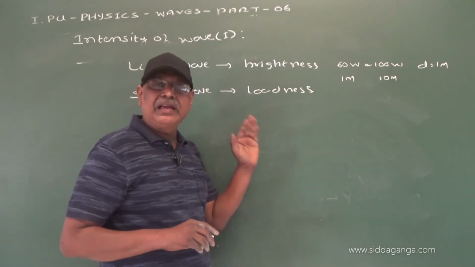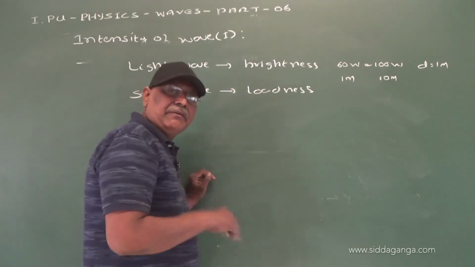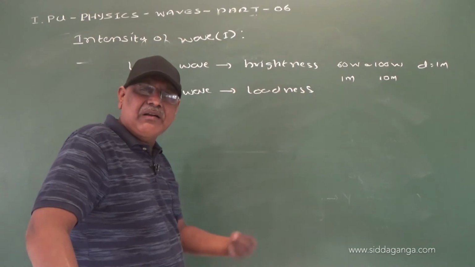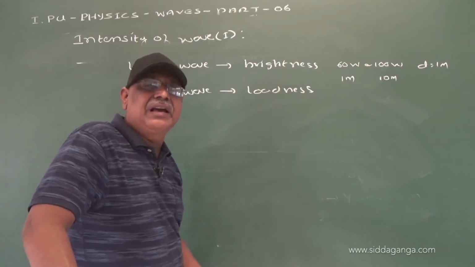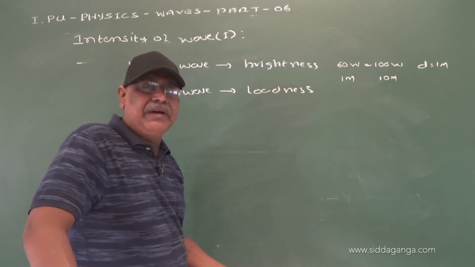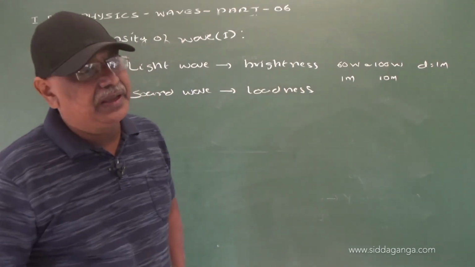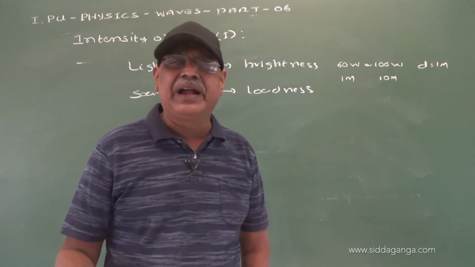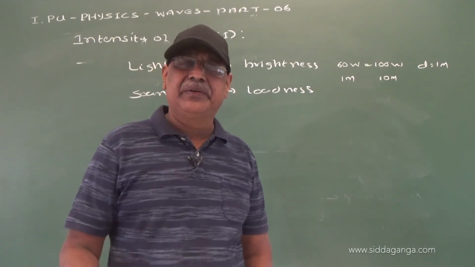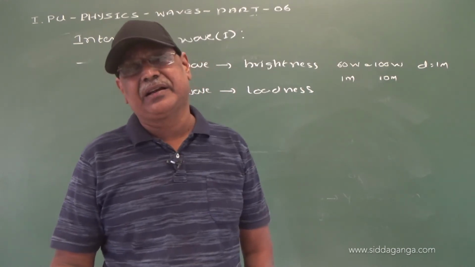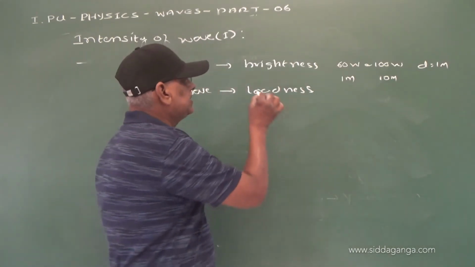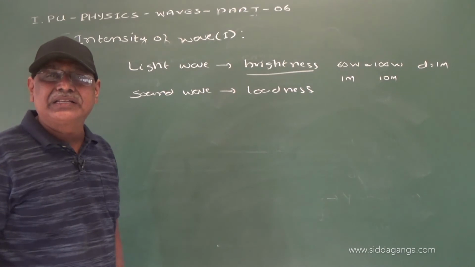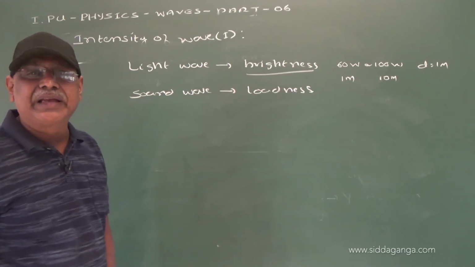Similarly, we have loudspeakers. When we use a TV or an audio system, we have a speaker of capacity 100 watt, 50 watt, etc. In a function, a DJ uses 1000 watt, 1500 watt, 10,000 watt, etc. So brightness is a measure of the intensity of a light wave, that is, the average energy transported per second per unit area by a light wave.